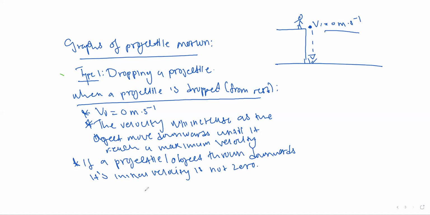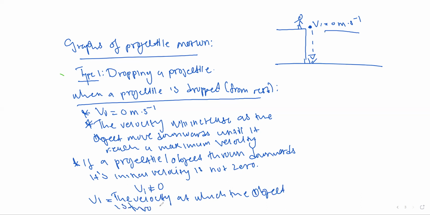So in simple terms, initial velocity is not equal to 0, but the initial velocity will be equal to the velocity at which the object is thrown downwards.